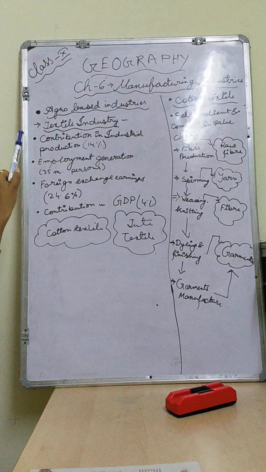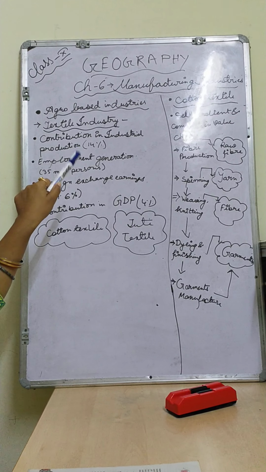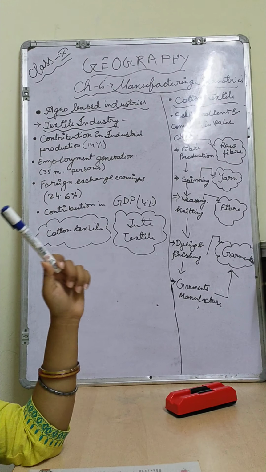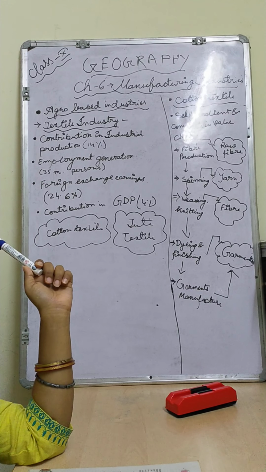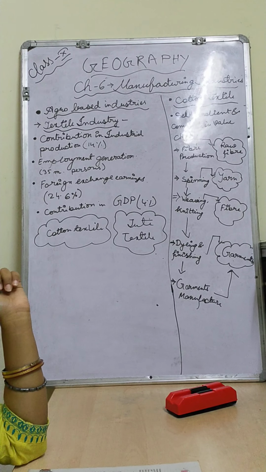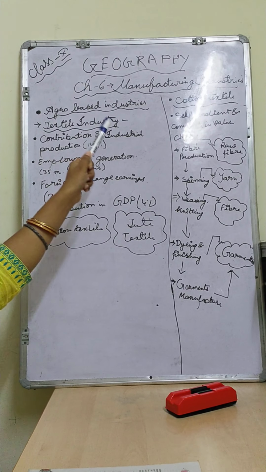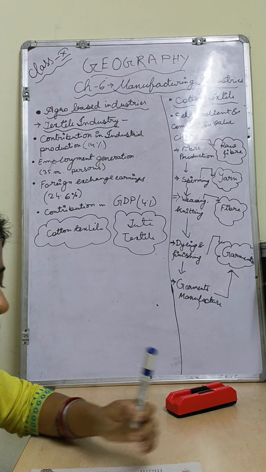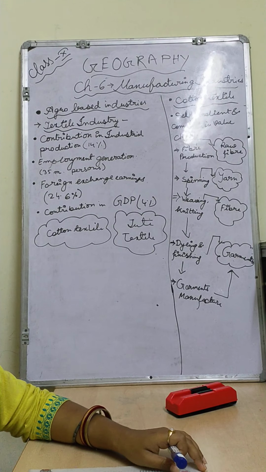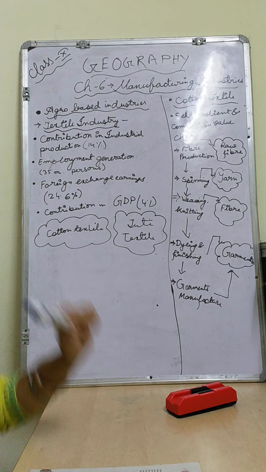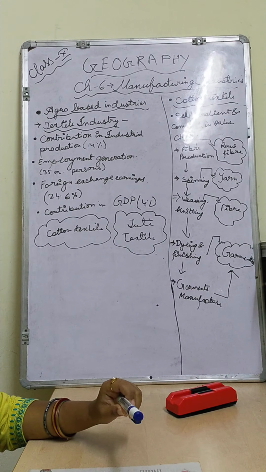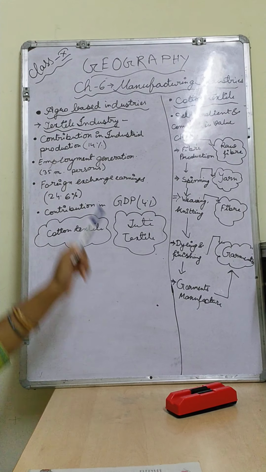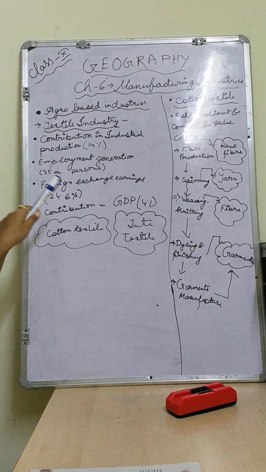Manufacturing industries, what will be the topic? Agro-based industries and cotton textile. I have already told you that for the textile industry, some factors are responsible. It has some benefits. What are they? Contribution in industrial production. In our Indian economy, children, around 14% of the production is done by this textile industry, because in India we have had this textile industry from before independence. Okay children, so from the Britishers' time we have it, right?